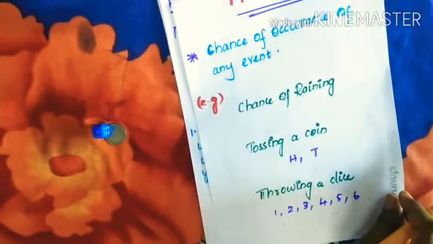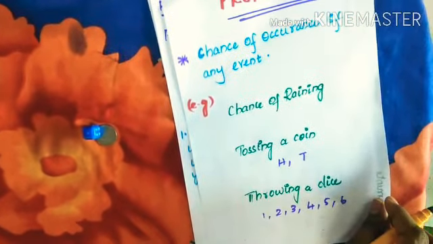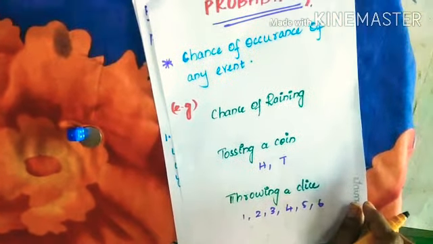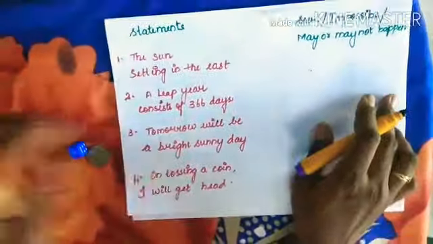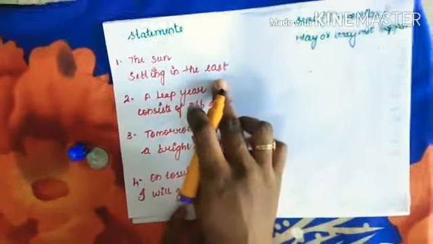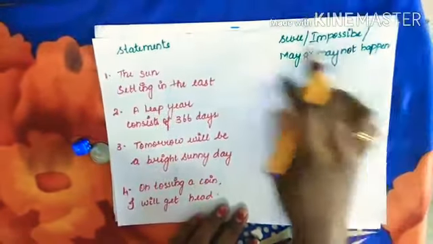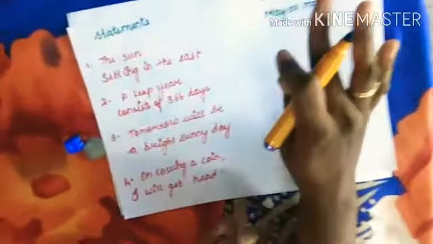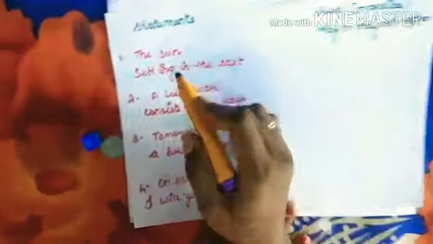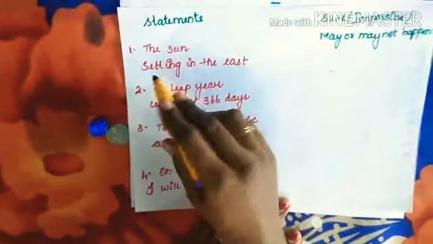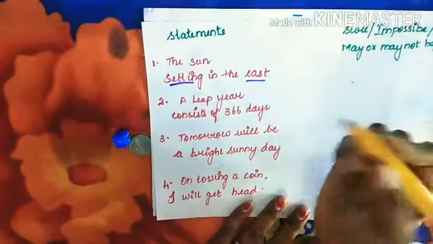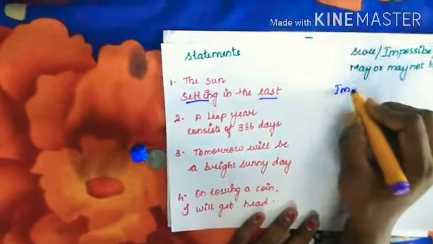Let us see some examples and whether the event is sure, impossible, or may or may not happen. You can see some statements I have given. The sun setting in the east. You are going to say whether the statement is sure, impossible, or may or may not happen. We know that the sun rises in the east and sets in the west. Here they are saying the sun sets in the east. This event is highly impossible.